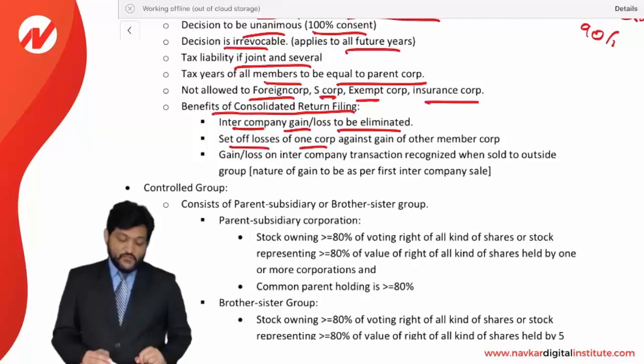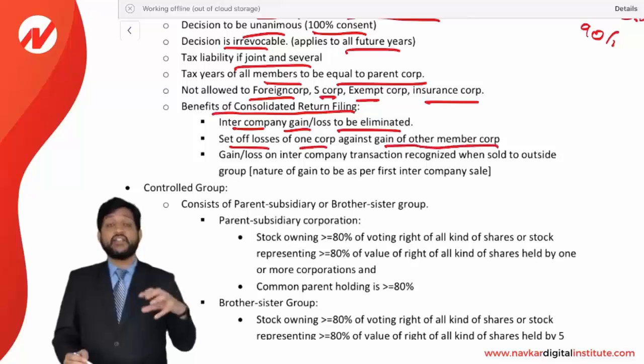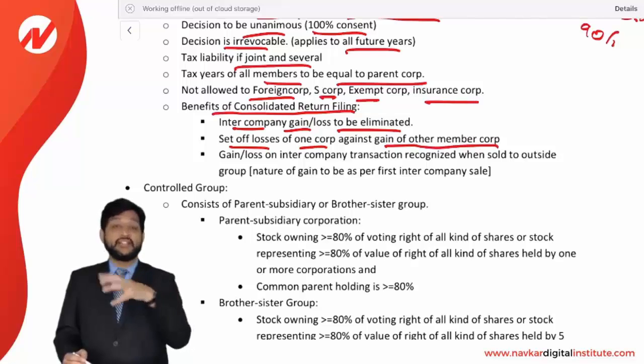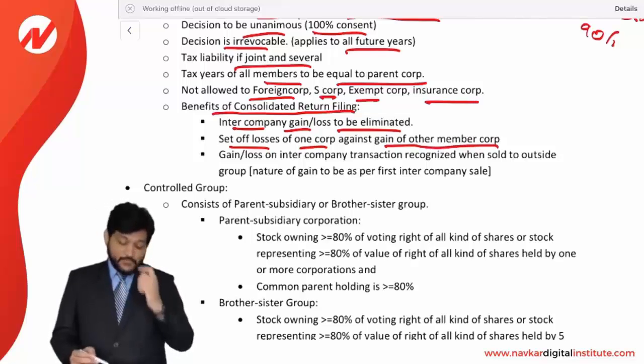Set off of losses of one corporation against the gains of another member corporation. There is a big advantage. Let's say corporation A has a gain and corporations B and C have a loss. Then the loss of B and C can be set off against the gain of corporation A, and the net gain will be subject to tax.